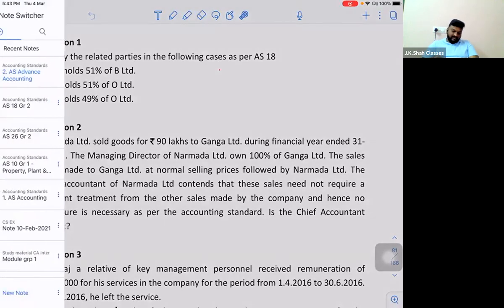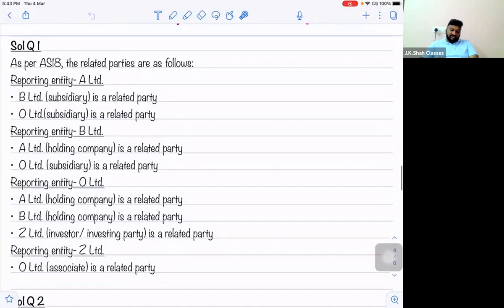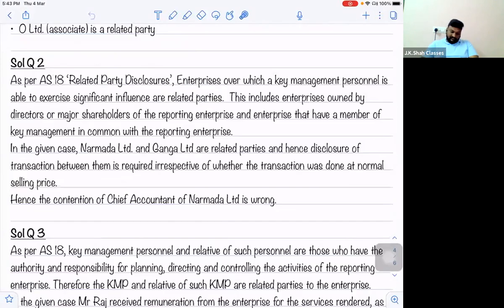So let's have a look at the solution. Now what it says, as per AS18, related party disclosures, enterprises over which a KMP is able to exercise significant influence are related parties.